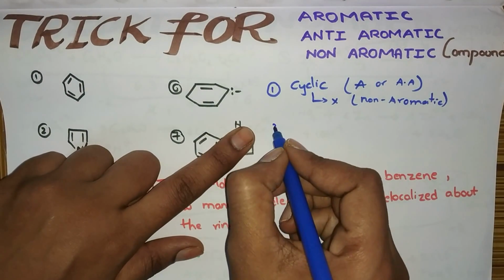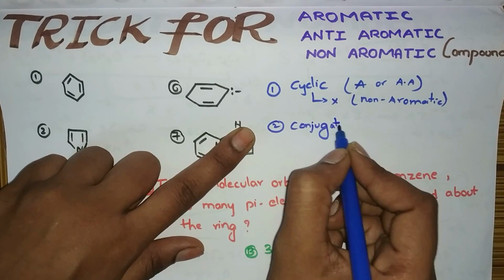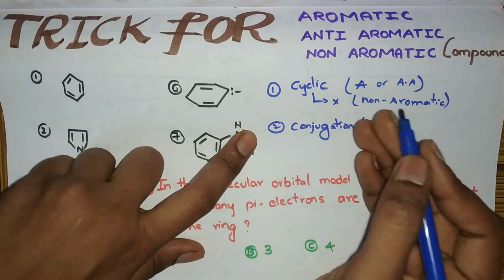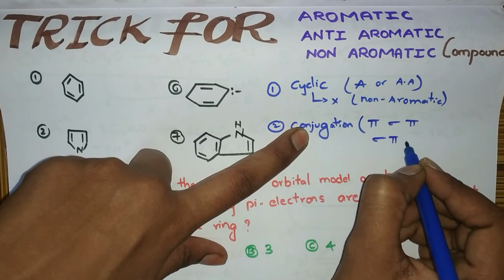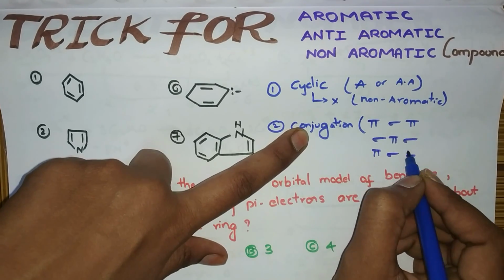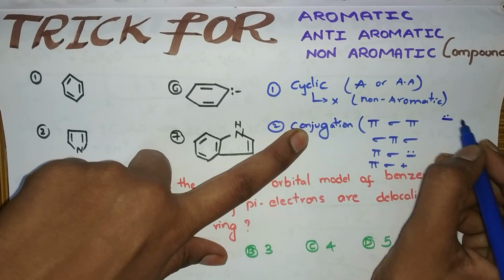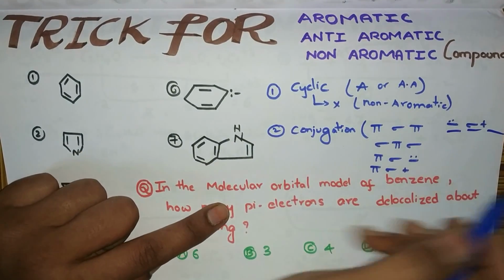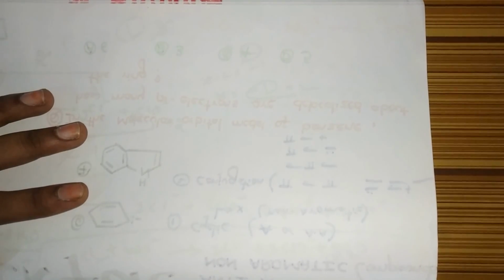And the second one is that there should be conjugation. What is conjugation? You should observe the different bonds in a row: pi, sigma, pi, sigma, lone pair, pi, sigma, positive charge, lone pair, sigma, positive charge. Like this, you should see the different bonds. Okay, now the trick, just wait.